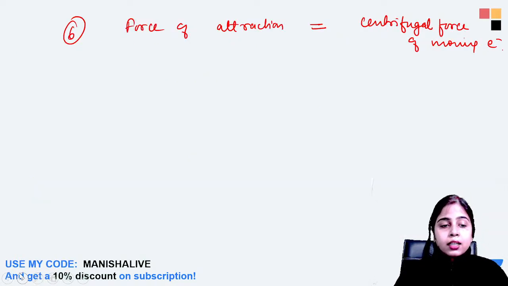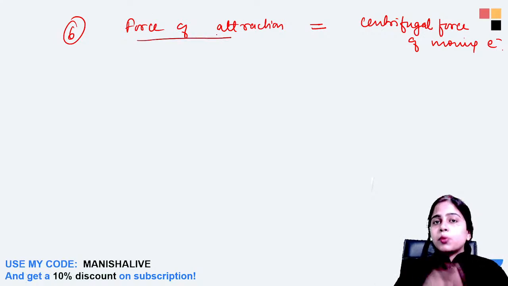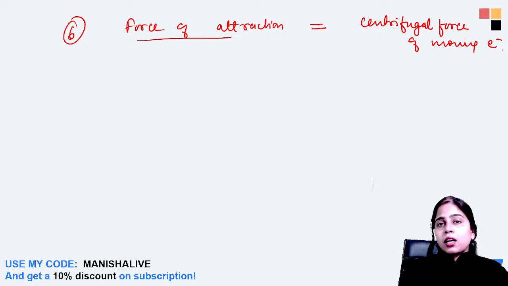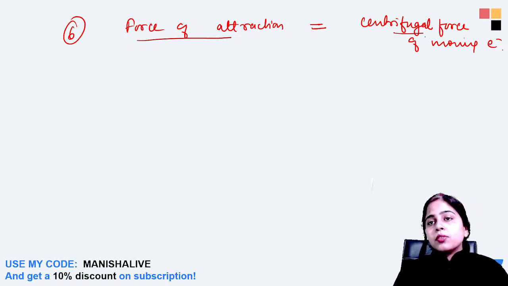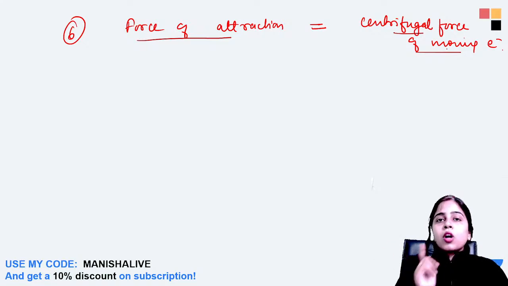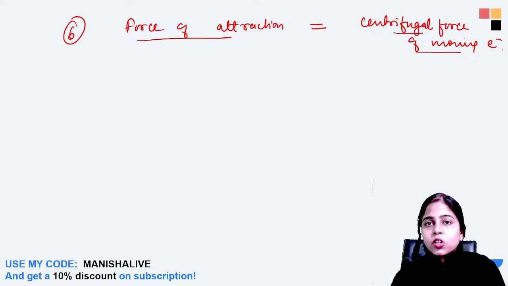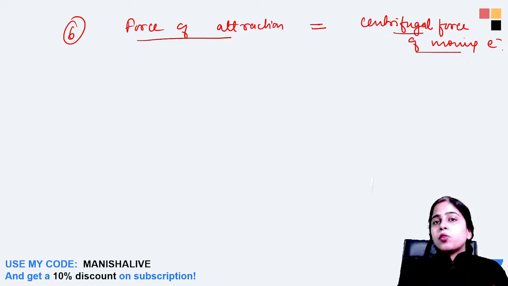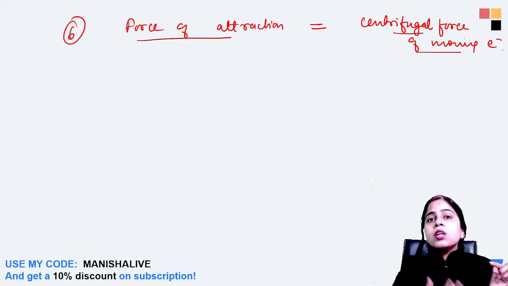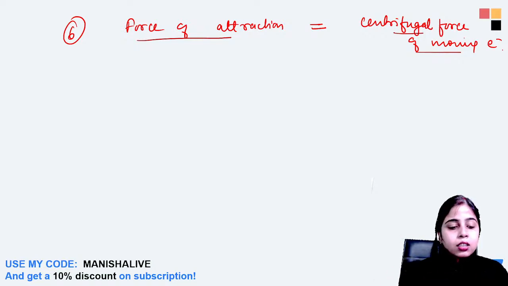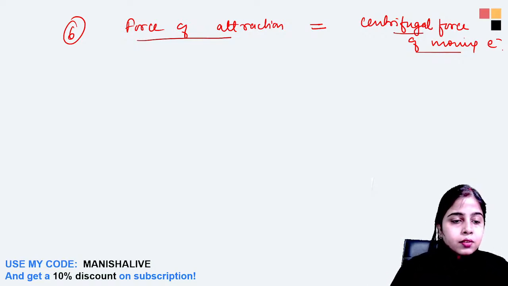Very good, Avinash. And the reason that Niels Bohr gave for the electron not falling into the nucleus, and the atom not collapsing, is that the force of attraction that the protons exert on the electron is countered by the centrifugal force of the moving electron, because any moving object has centrifugal force, the force which tends to take the object away from the center. That force will be equal to the force of attraction from the protons, and hence the electrons continue to revolve in their orbits and do not fall inside the nucleus. So is it clear everyone?